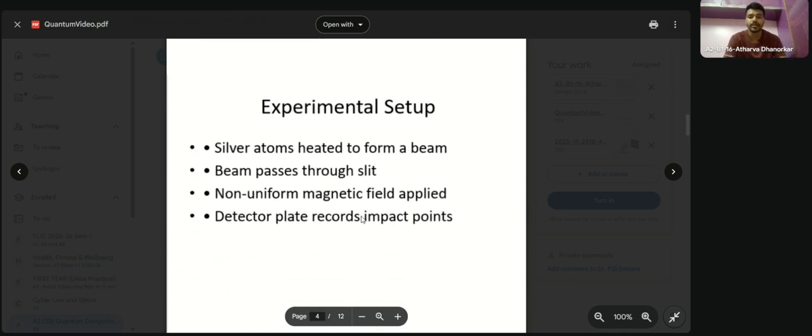For the experiment setup, first of all they selected an atom of silver. The atomic number of silver is 47, and its configuration is 2, 8, 18, 18, with one electron in the outermost shell. They chose silver because its outermost electron was very easy to take out. They only had to give a sufficient amount of heat to the silver, so it was easy to take out the outermost electron from it.